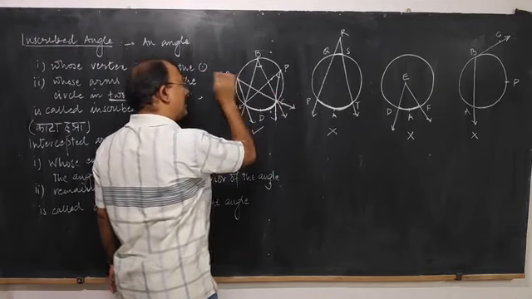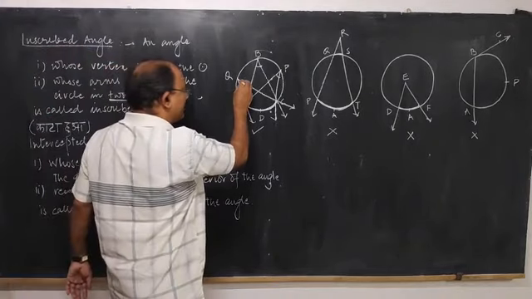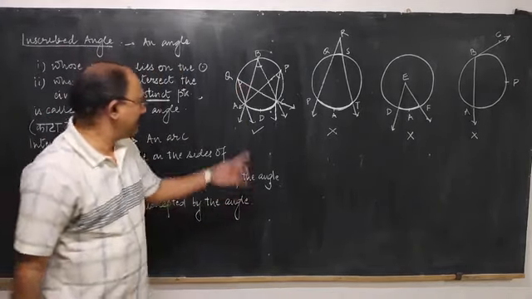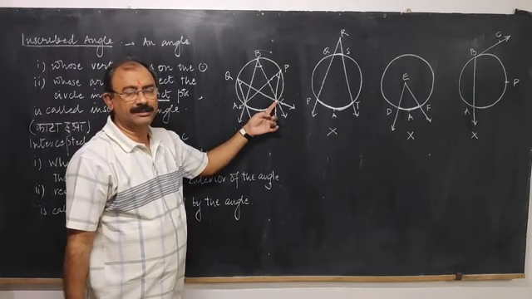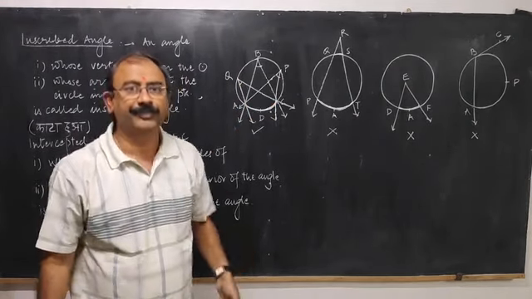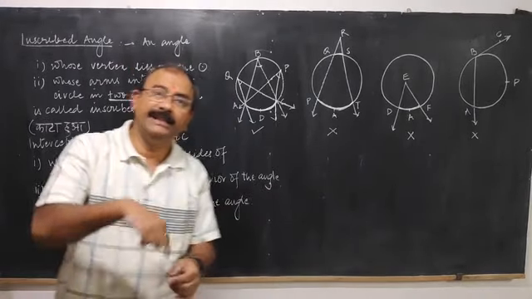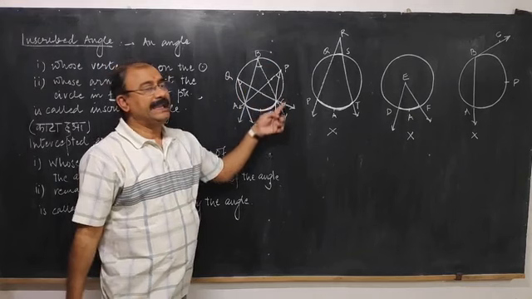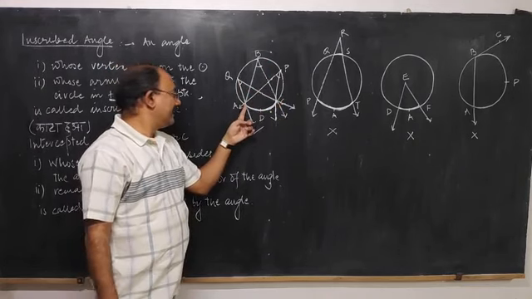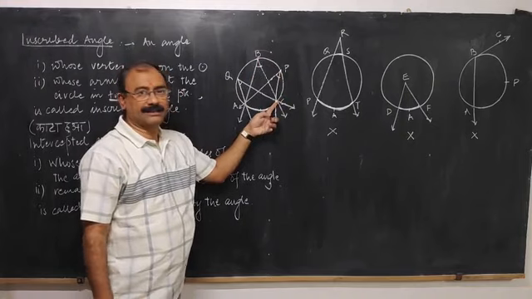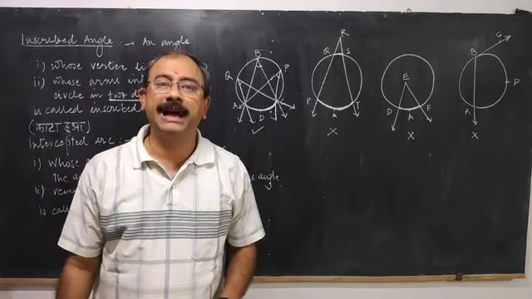ऐसा भी एंगल आप ले सकते. This angle is also called angle inscribed in arc AQC. इसका मतलब क्या हुआ? An inscribed angle is always inscribed in that arc in which its vertex lies. यहां से यहां तक का, right? So that is called the inscribing arc.